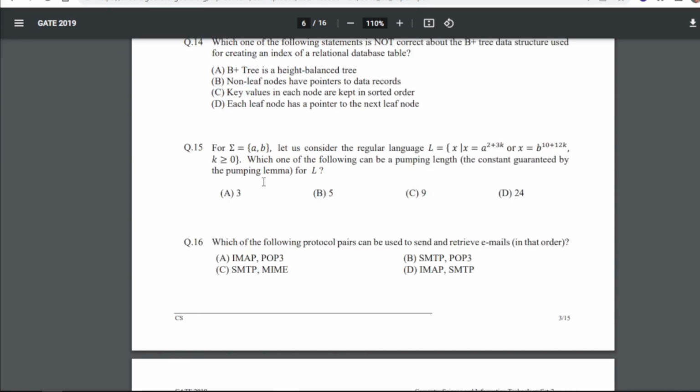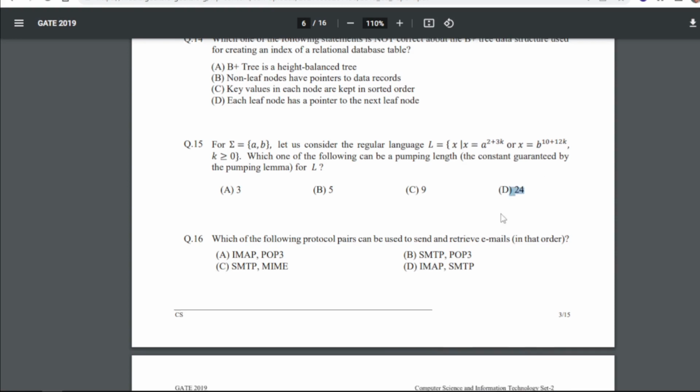Now for 15, for sigma {a, b}, let us consider the regular language L equals x, where x equals a to the power 2 plus 3k, or y is this. Which one of the following can be the pumping length? So the constant guaranteed by the pumping lemma for L is, so for this our answer will be D, that is 24.